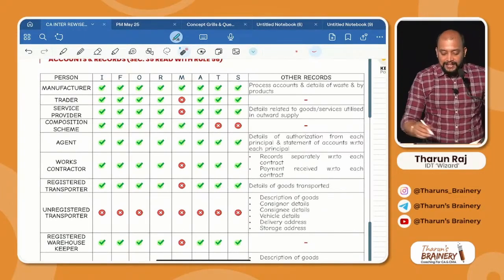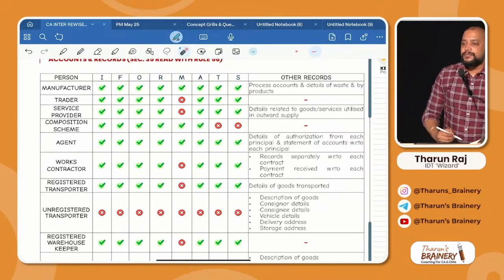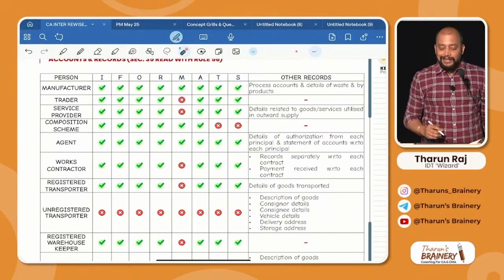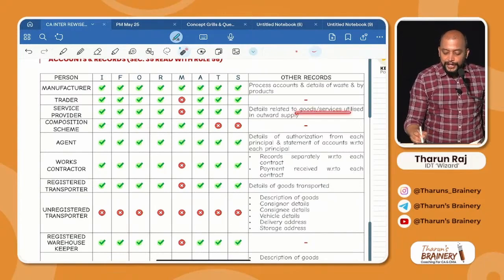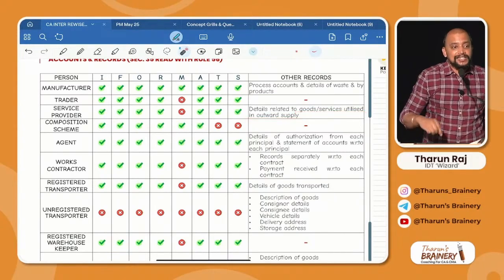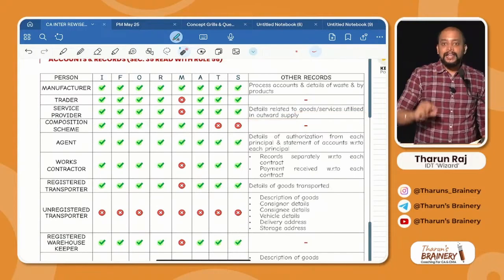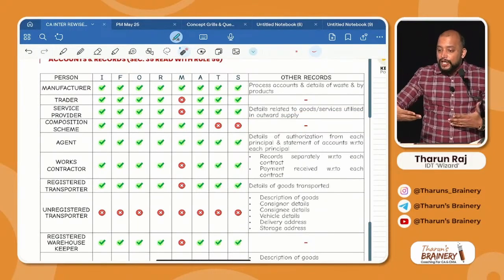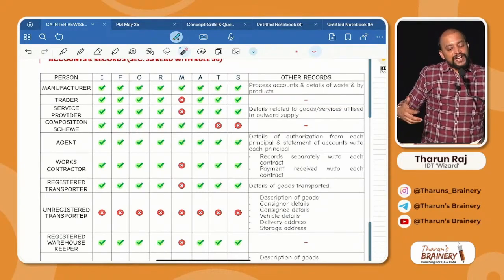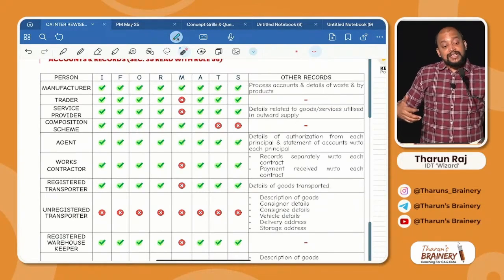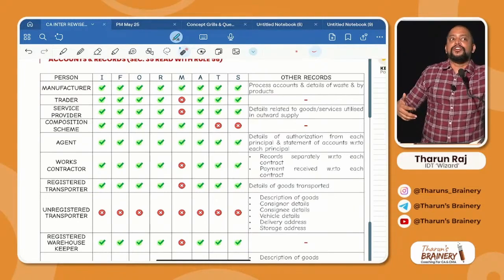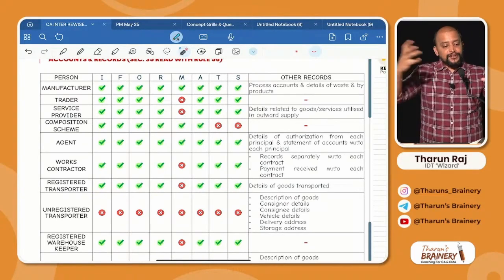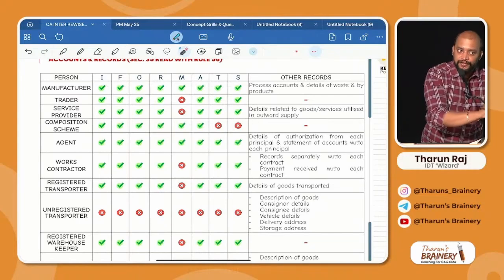Service provider, everything other than manufacture, because a service provider will not do manufacture, but the extra they need to maintain is details related to goods or services utilized in outward supply. Listen, I'll give you my example. I am engaged in sale of books and also providing sale of lectures. For sale of lectures also I will be giving books free.